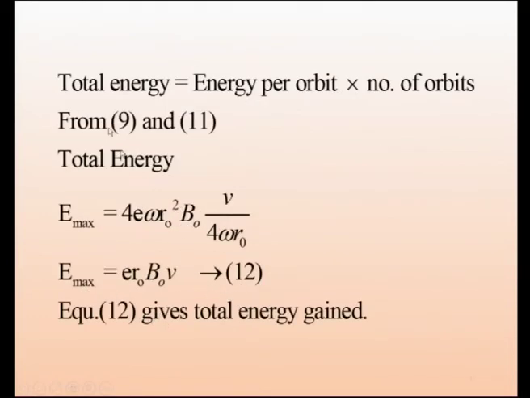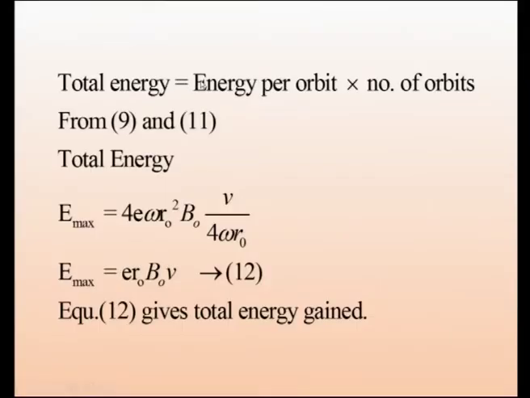So, what is the total energy gained by this electron? Because betatron is a particle accelerator, we want to know the total energy gained. The total energy gained will be energy in one orbit into number of orbits. That is simple arithmetic. Equation 9 gives energy per orbit, equation 11 gives the number of orbits. So, we are writing 9 into 11.